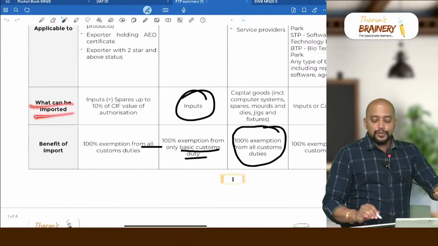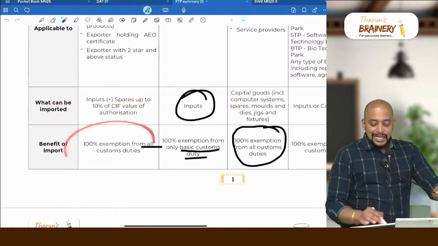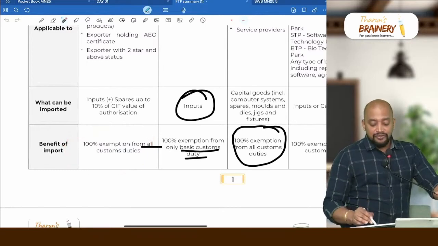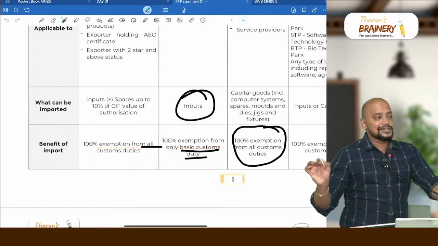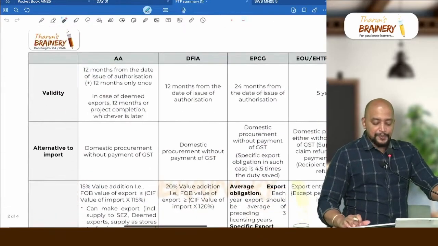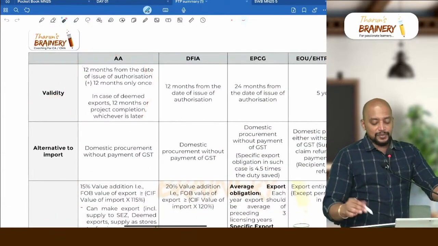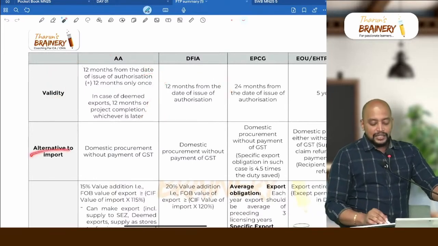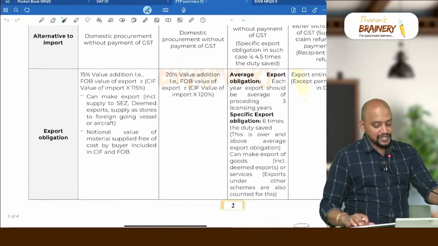And what can be imported? Only inputs. Here spares is there, but that is not there, only inputs. Here 100% exemption from all customs duties, but here only basic customs duty. Additional duties and all we need to pay. Then validity: AA 12 months, okay, plus 12 months, but here only 12 months. Alternative to import, yes, they can also make domestic procurement without payment of GST.